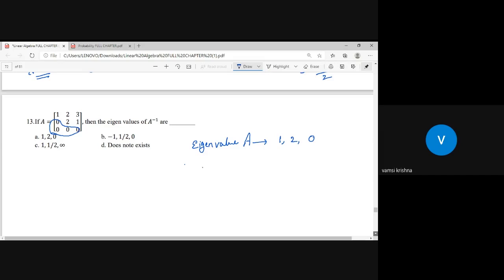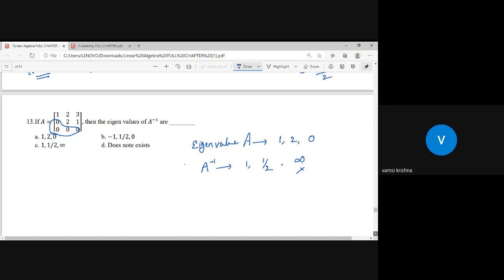Now, A inverse eigenvalues are like 1 reciprocal is 1, 2 reciprocal is 1 by 2. If 0 is the eigenvalue of the matrix A, then 0 reciprocal should be infinite, but infinite cannot be the eigenvalue. So eigenvalue cannot be infinite. It should be finite only. So you should say that it doesn't exist.